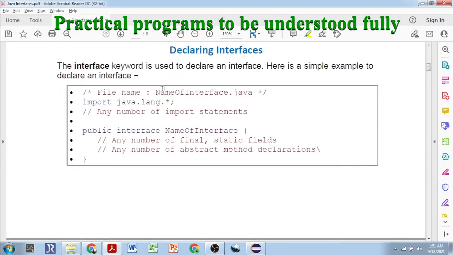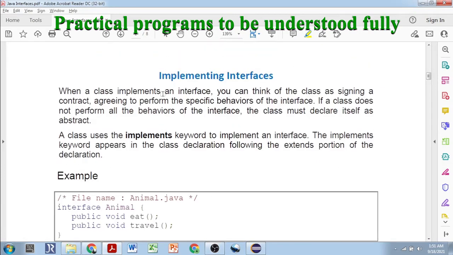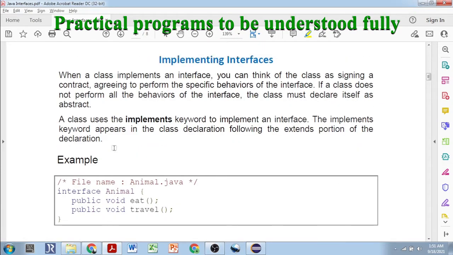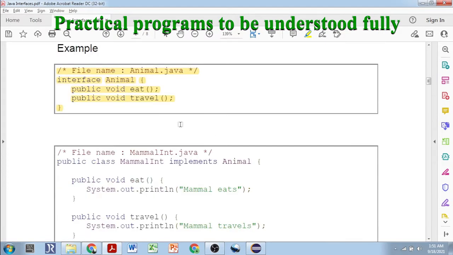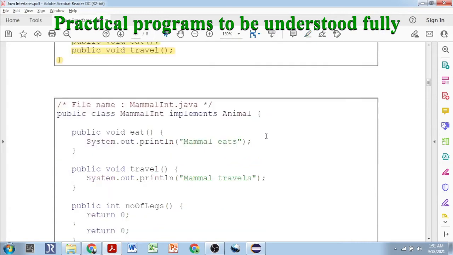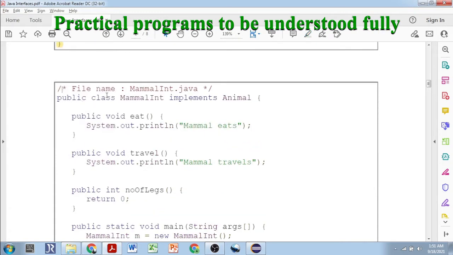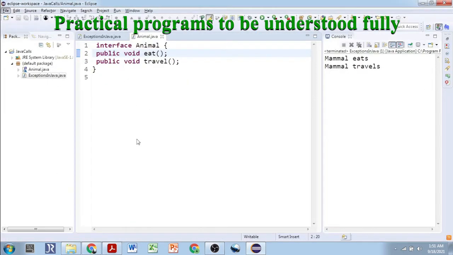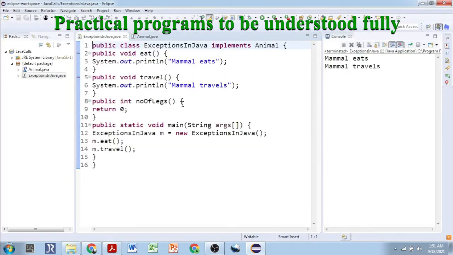So now we are implementing interfaces. These particular things I have already shown you, that is, how interfaces are provided. Now we'll see how to use the interfaces. We'll write this program also. See this? The same thing I have already provided here in Eclipse. It will save your time. If I type, it will take much more time.